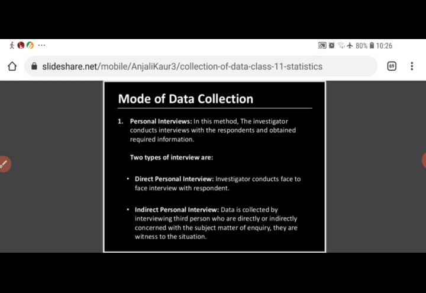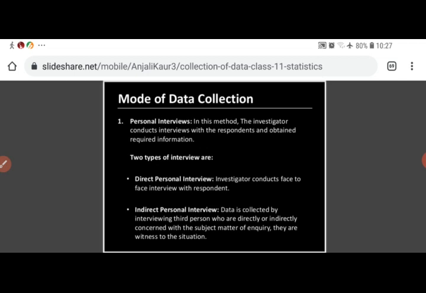Here also we are conducting interviews, but not face to face with the respondent. We interview a third person who is directly or indirectly concerned with the subject matter of inquiry.